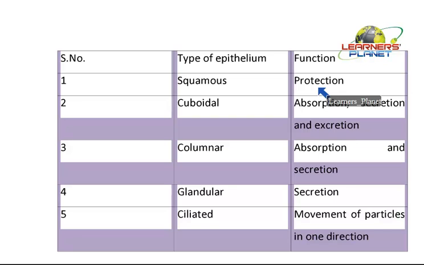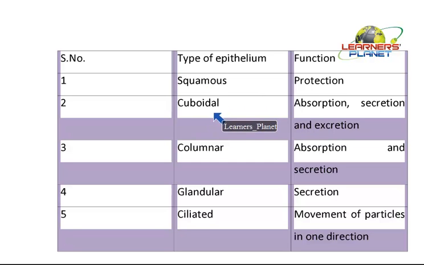A stomach is meant for secreting acid. If acid is generated, it will damage the inner lining. So in this case, the epithelium is designed in such a way that it can be protected from acidic conditions. Such a type would be made up of squamous tissue. When this epithelium serves protection reasons, it is known as squamous epithelium tissue.